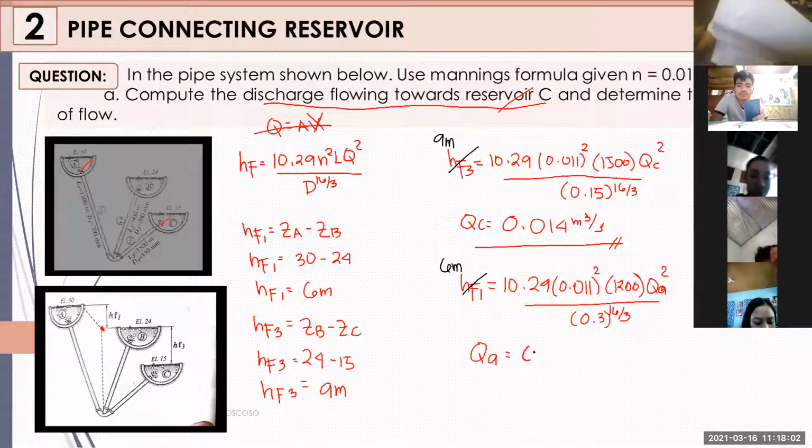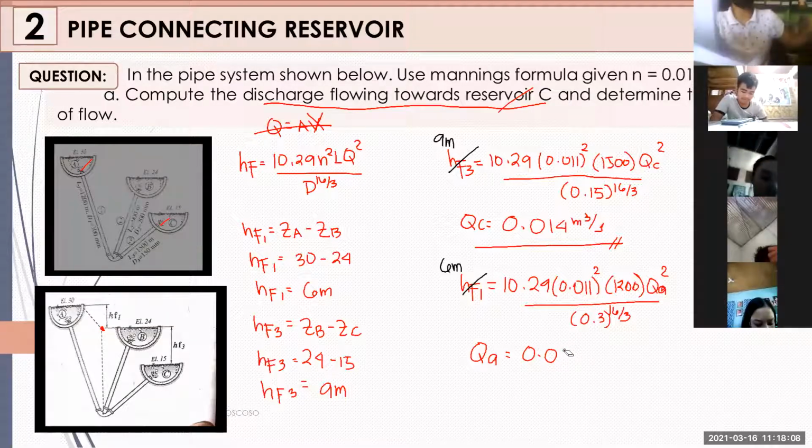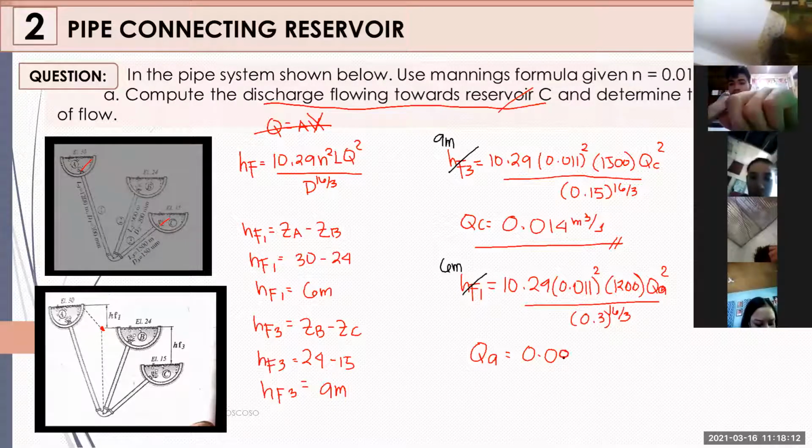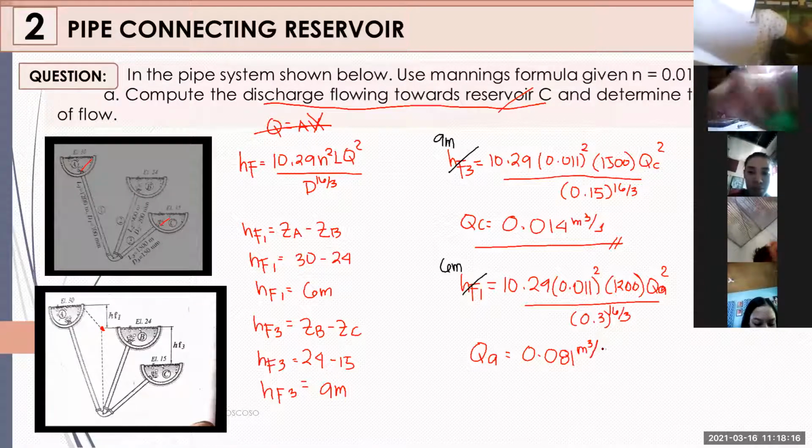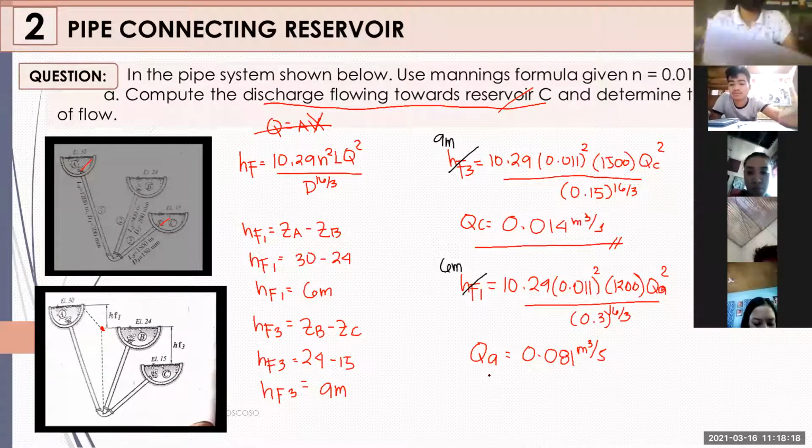That would be 0.081. Okay, I can see your thumbs up. Thank you for the answer. So that would be 0.081 cubic meters per second. Sige, we'll just put a line.